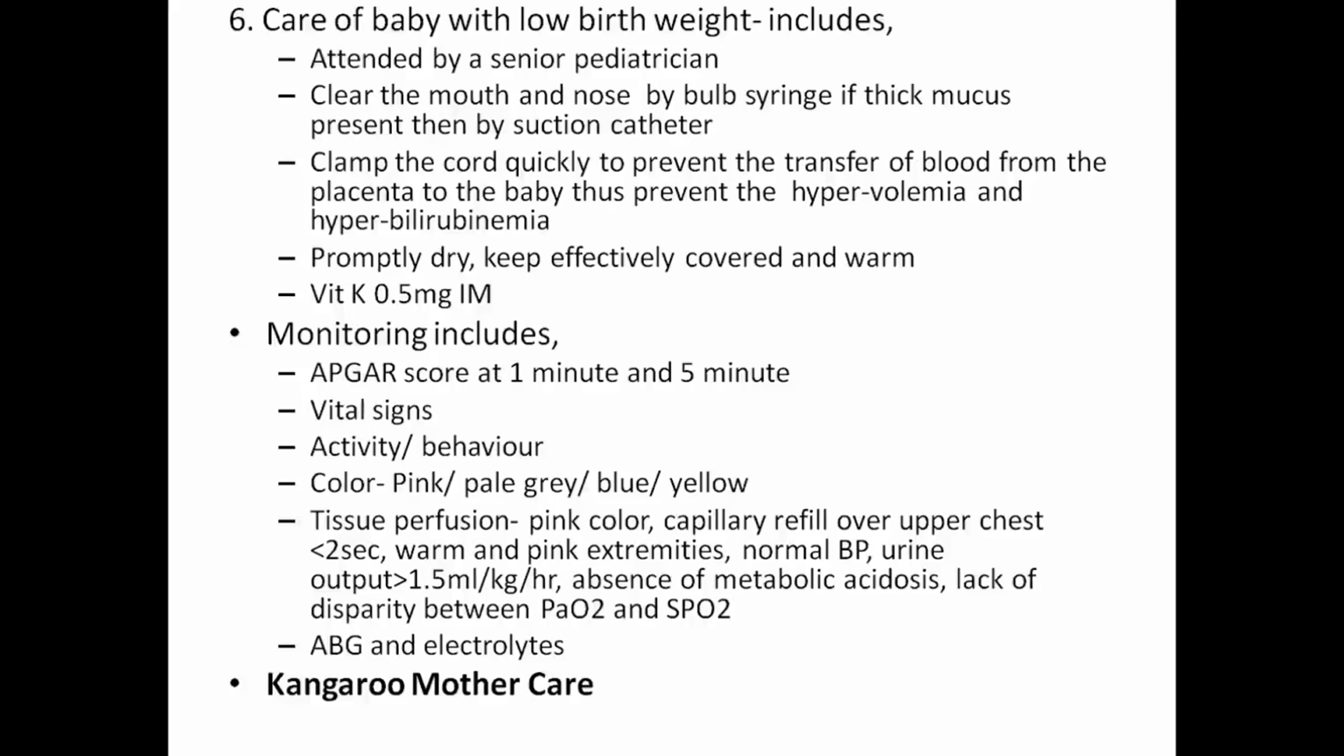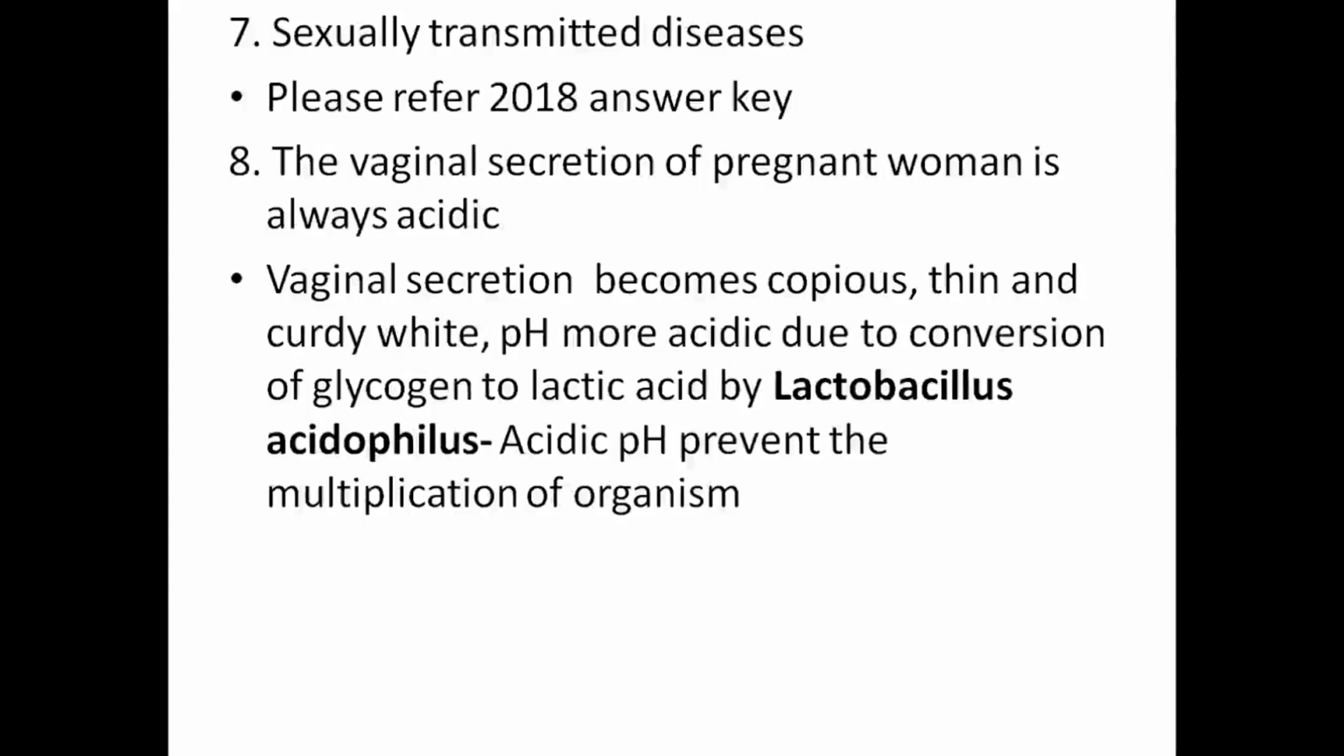Monitoring includes Apgar score at 1 minute and 5 minutes, vital signs, activity, behavior, color (pink, pale, gray, blue or yellow), tissue perfusion, pink color, capillary refill over upper chest of more than 2 seconds, warm and pink extremities, normal BP, urine output more than 1.5 ml per kg per hour, absence of metabolic acidosis, lack of disparity between PO2 and SPO2, ABG and electrolytes, kangaroo mother care.